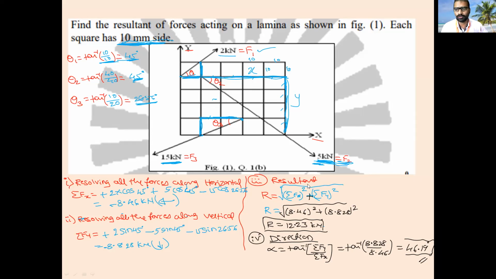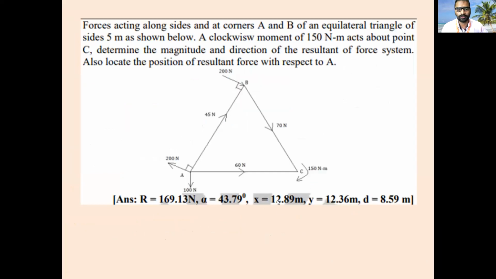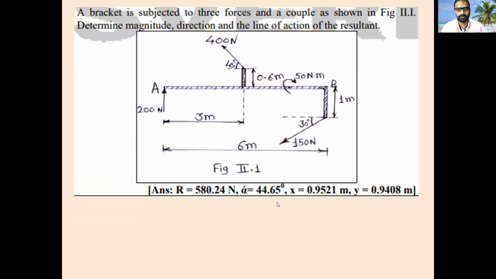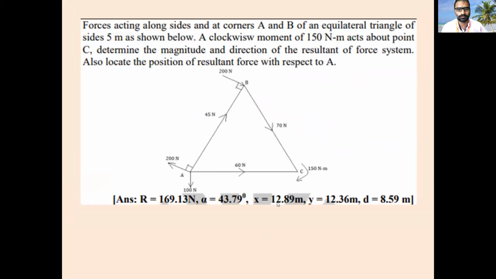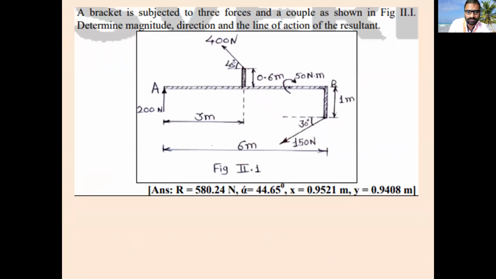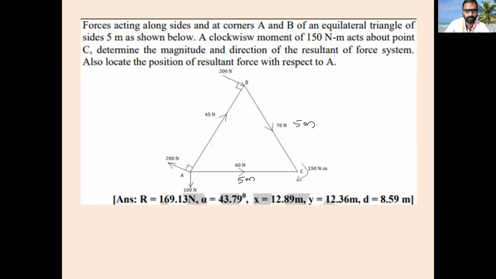Yes sir. Okay, shall we go for the next problem? This is one more problem you have to solve. What is given in the problem? What is asked? Check it. Forces acting along the sides and at the corners A and B of an equilateral triangle of 5 meter side. What does equilateral triangle mean? All the sides are the same, all are 5 meter.